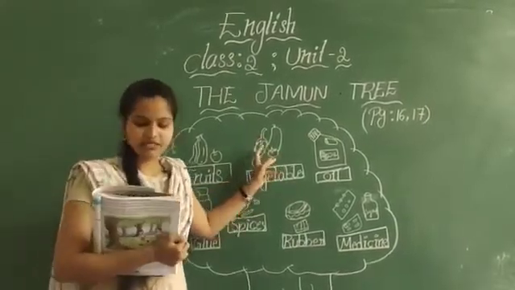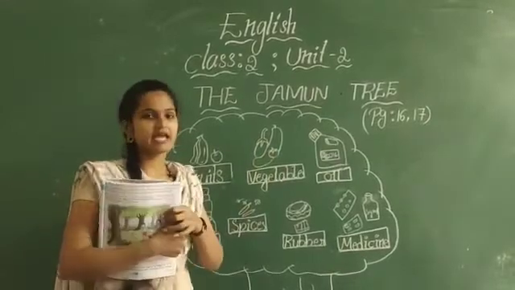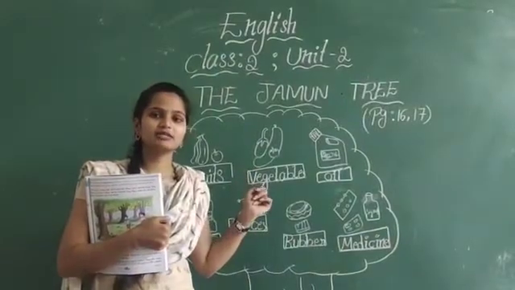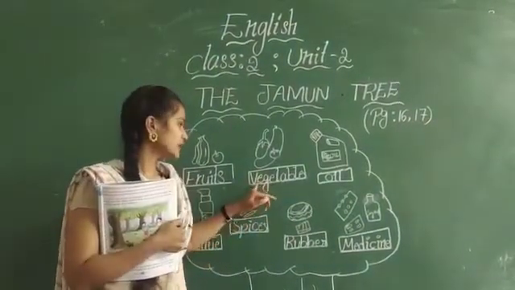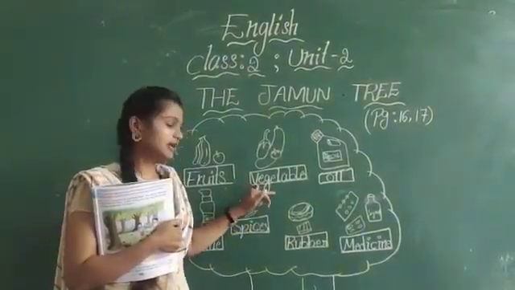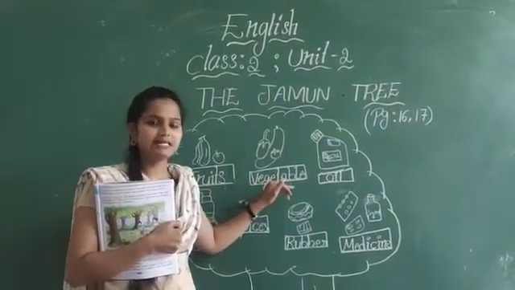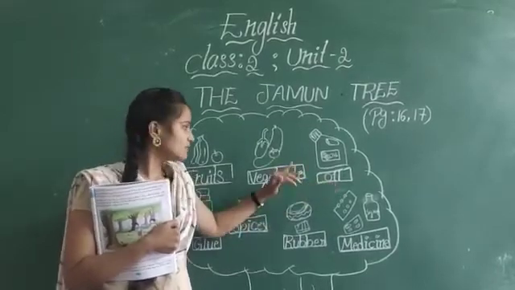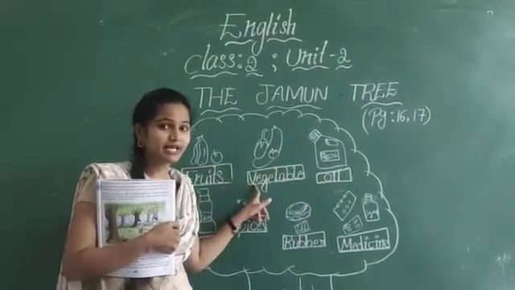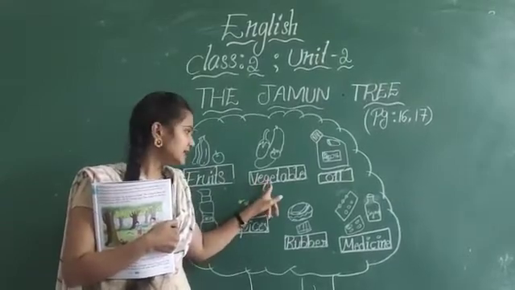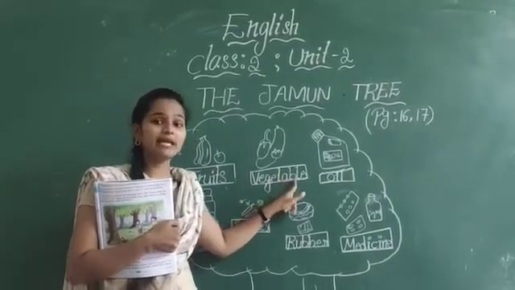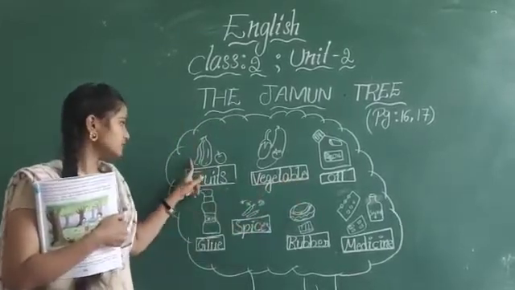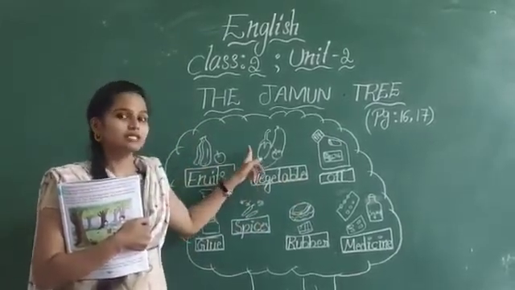What is the second picture? Look at the book and tell me. Yes. Vegetables. What is the spelling of vegetables? No need to worry. I will tell you. See here. Look at me. Vegetables. What's the spelling? Vegetables. So the first picture is fruits and the second picture is vegetables.